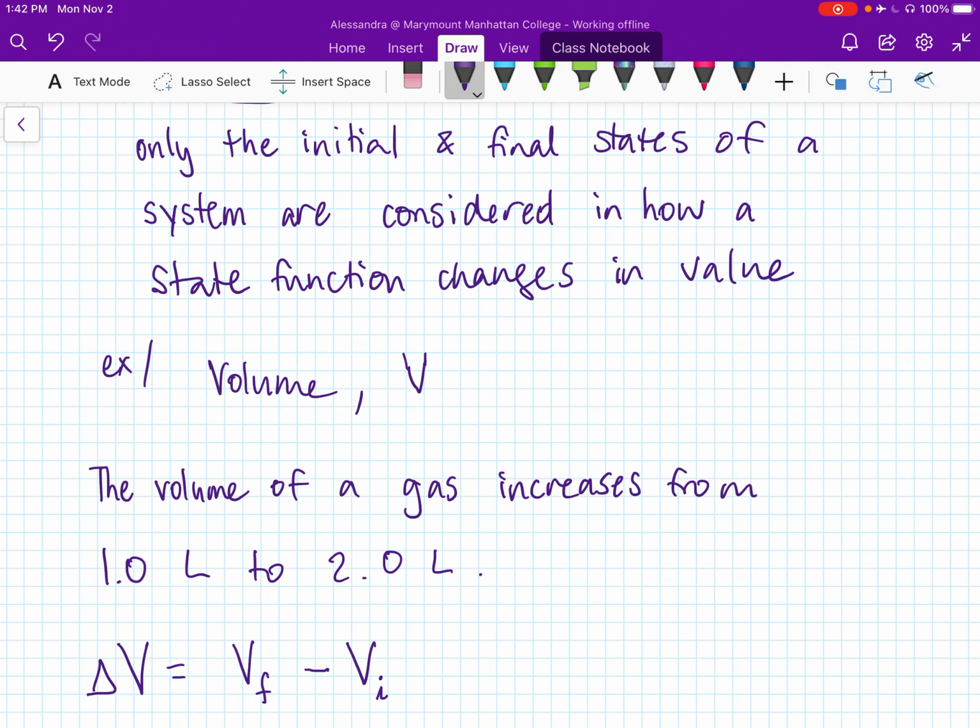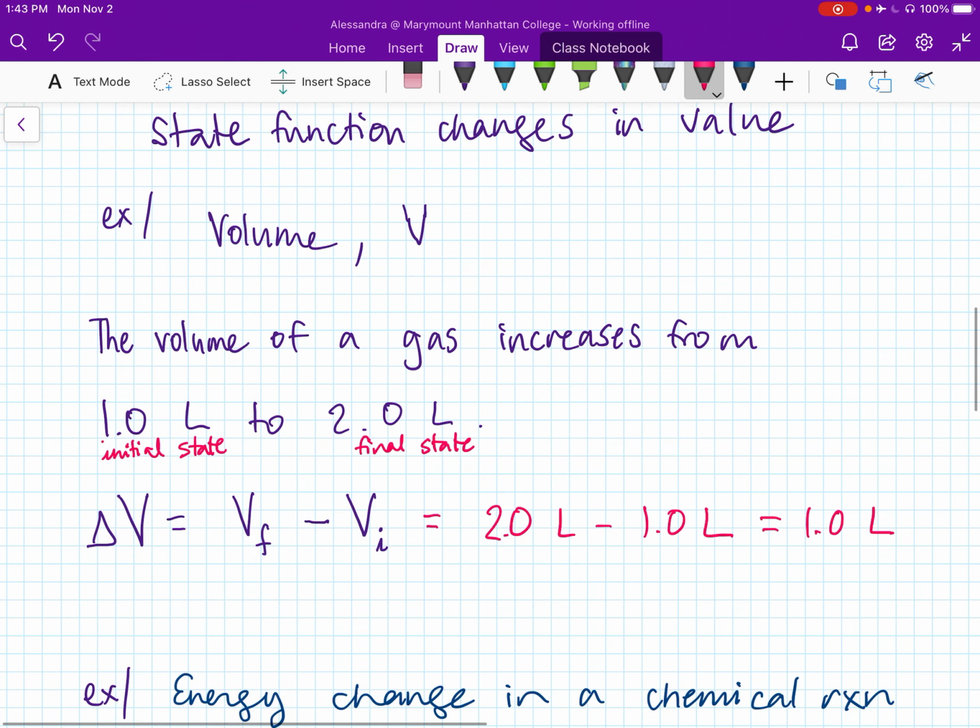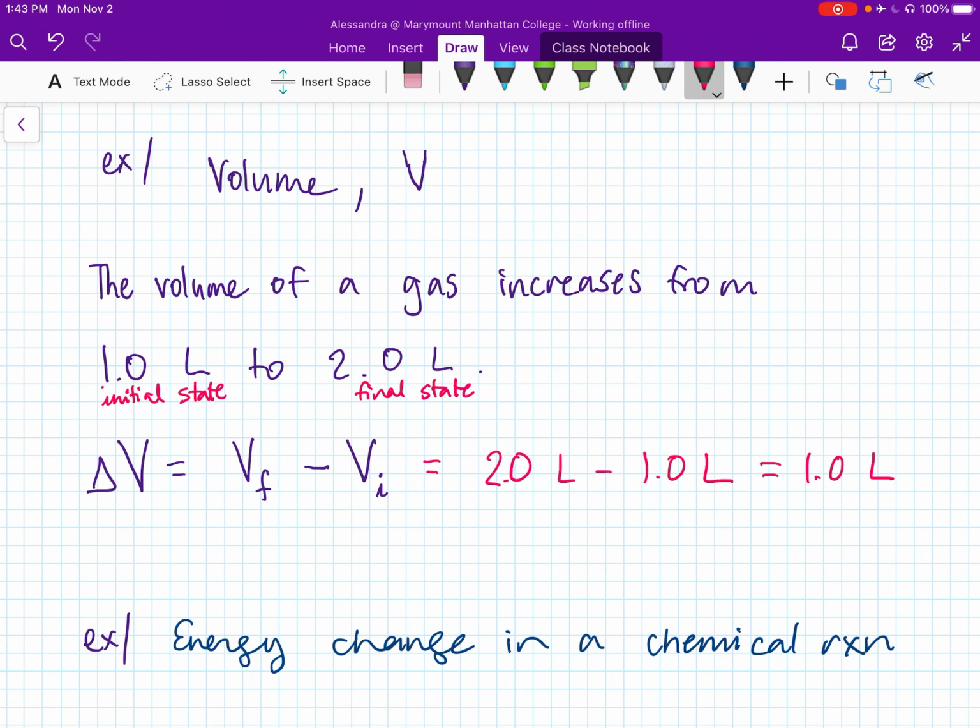The volume of the gas increases from 1 liter to 2 liters. The 1 liter is the initial state, and the 2 liters is where it ends up. That's the final state. The initial state was 1 liter. The delta V, therefore, is 2 minus 1, or 1 liter. So delta is the change in volume, and you can calculate the change in value for any state function going from the initial state to the final state.